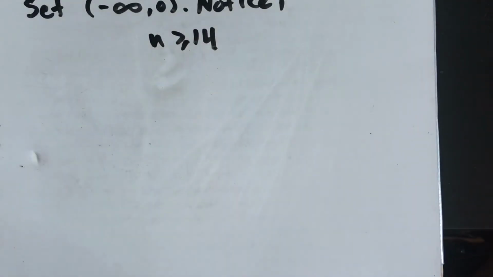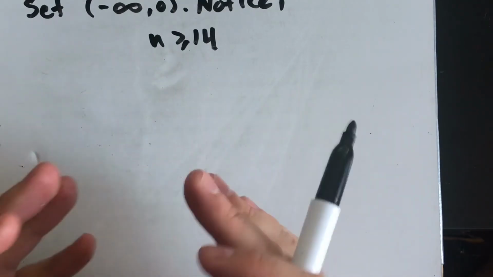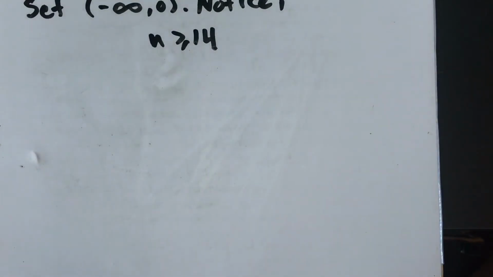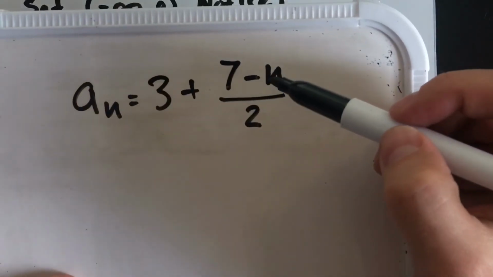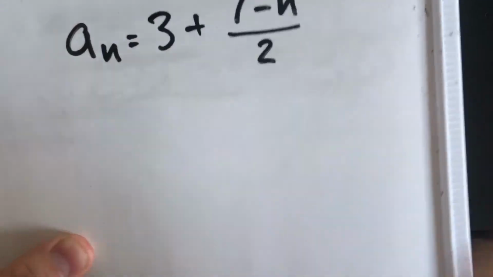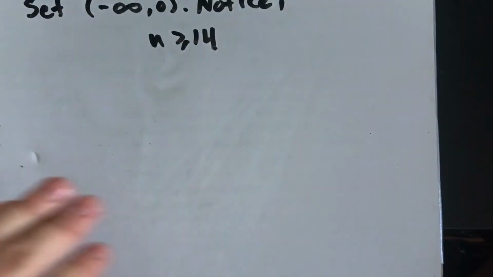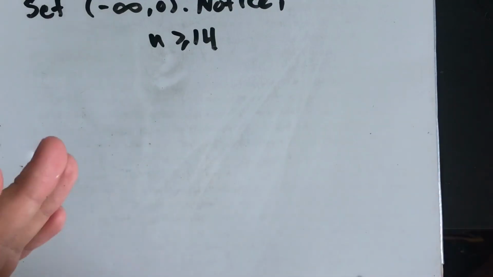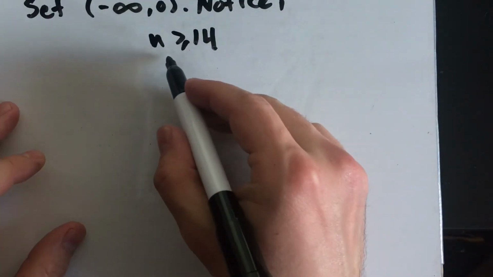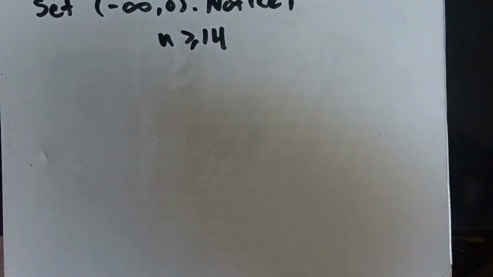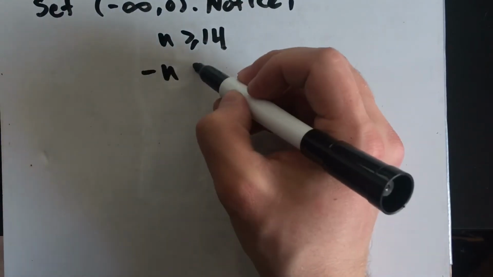The strategy at this point is to try to get the sequence a sub n on one side of the inequality. I know that sounds a bit vague, so let me explain a little further. Notice that we have this negative n term in our sequence. Let's try to mirror that over onto our inequality by multiplying both sides of it by -1. And notice that the inequality sign changes. So we get,